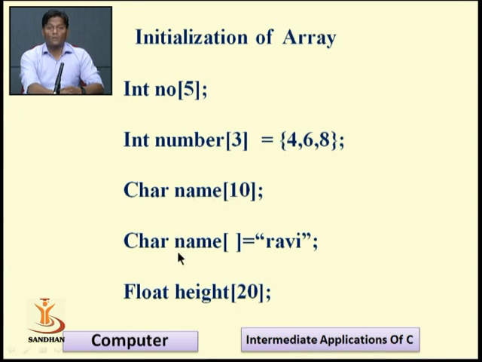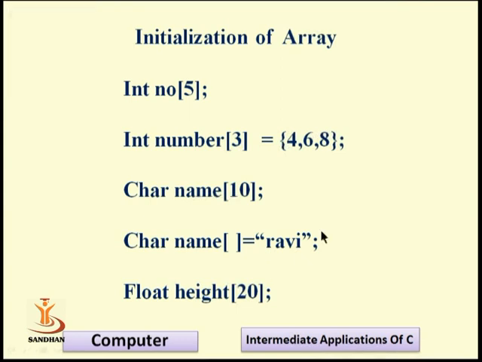Next, you can also initialize with this type of syntax: character name. Character is one of the fundamental data types, and name is our variable. Here we initialize it because the programmer or software developer knows what they want to enter into the program, so it is predefined in our program, Ravi.